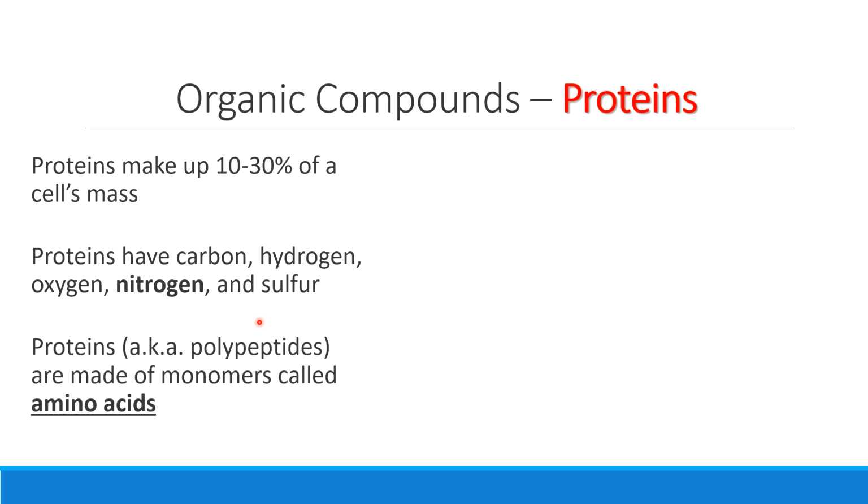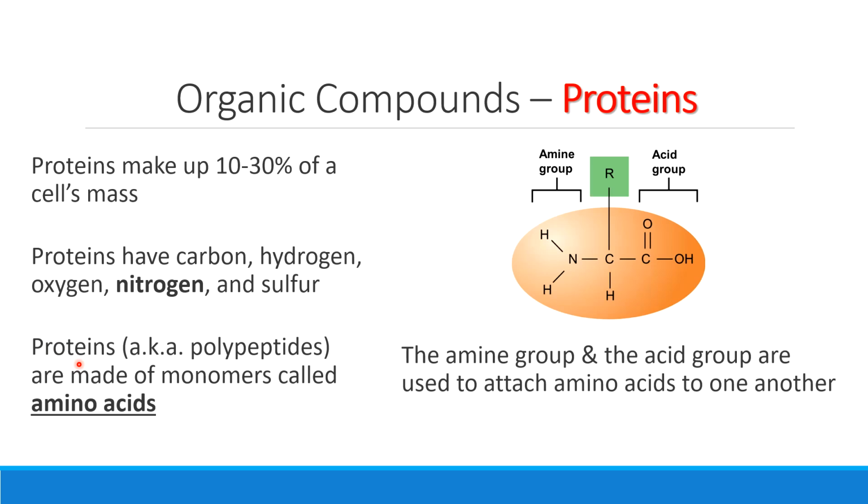You will see the terms protein and polypeptide used interchangeably. So what I mean by that is polypeptide means the same thing as a protein. All of my proteins, or all of my polypeptides, are made out of long strings of amino acids. So amino acids are the monomers, the little pieces, that make up my big pieces, my polymers, called proteins.